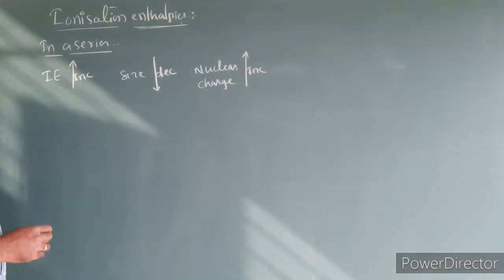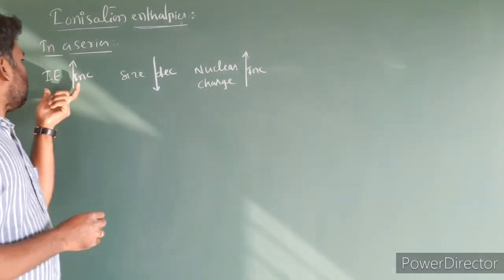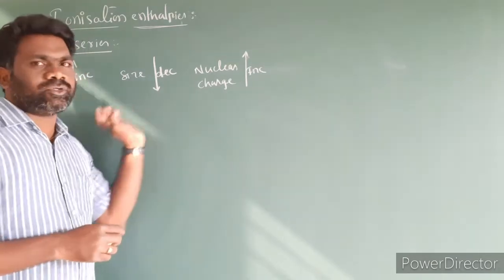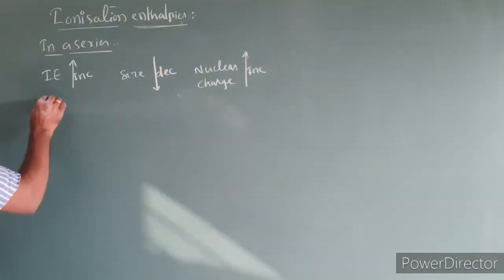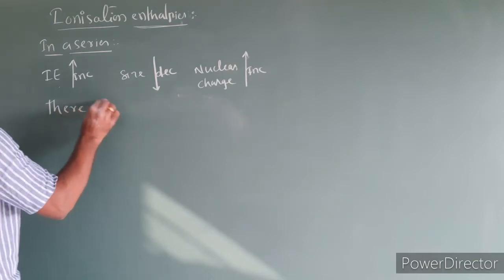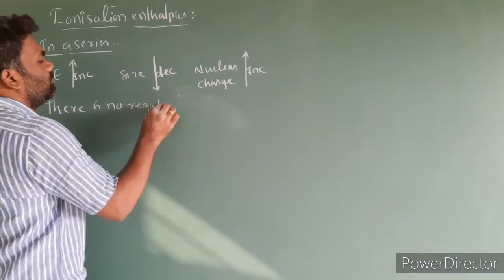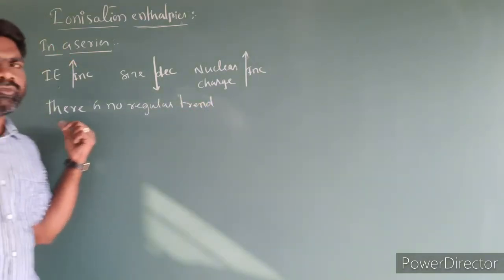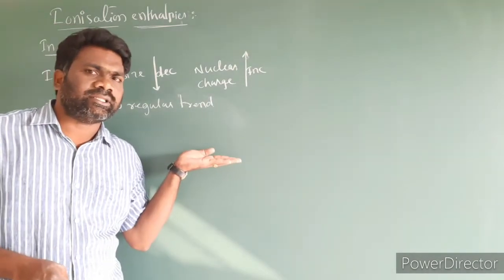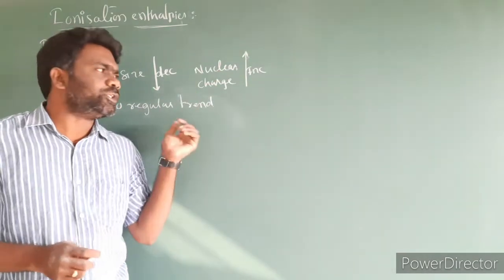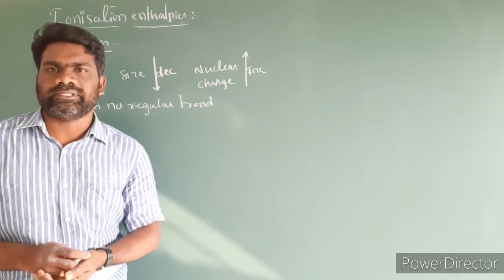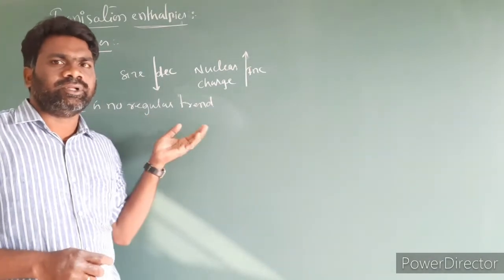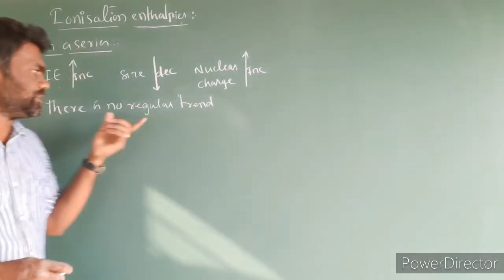Next, in general there is an increase in the ionization enthalpy from left to right, but there is no regular trend. There is no continuous increase from left to right. This point means that while moving from left to right in general the ionization enthalpies increase, but there is no continuous increase in a given series. So increases and decreases will be there. So there is no regular trend.